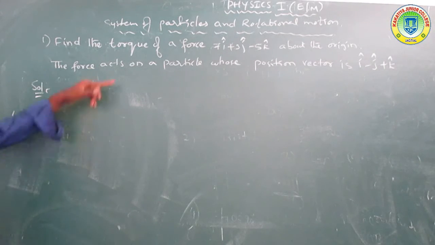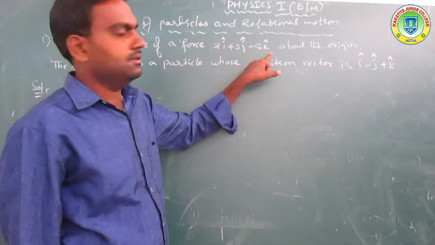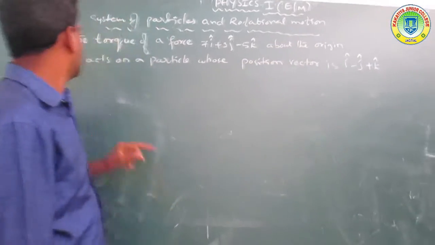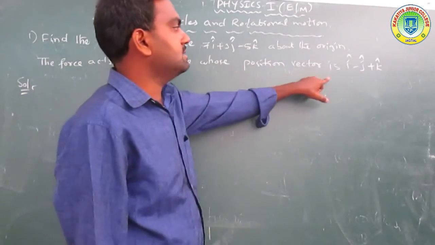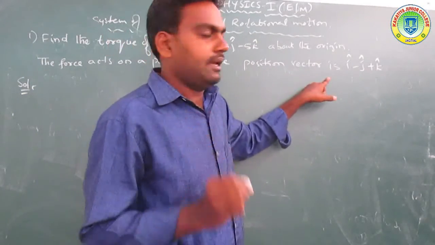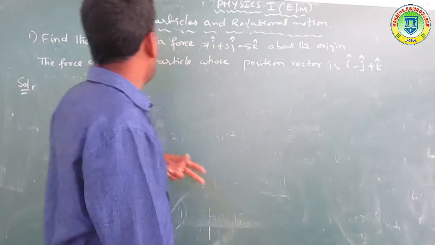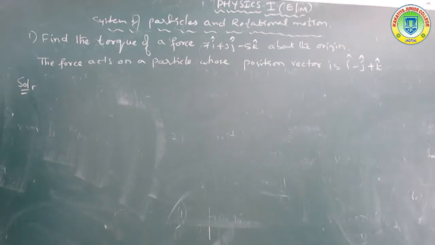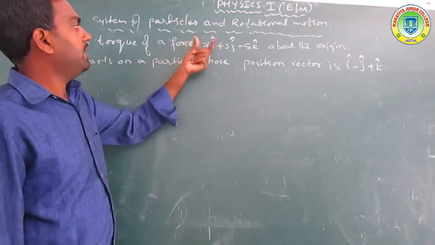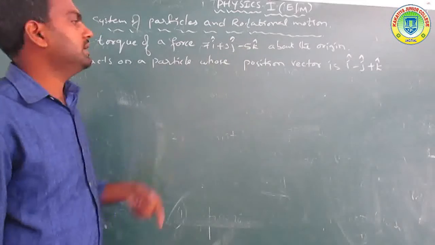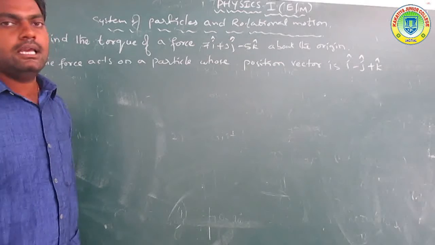Find the torque of a force 7i plus 3j minus 5k about the origin. The force acts on a particle whose position vector is i minus j plus k. So we find the torque of the force about the origin, on a particle whose position vector is i minus j plus k.